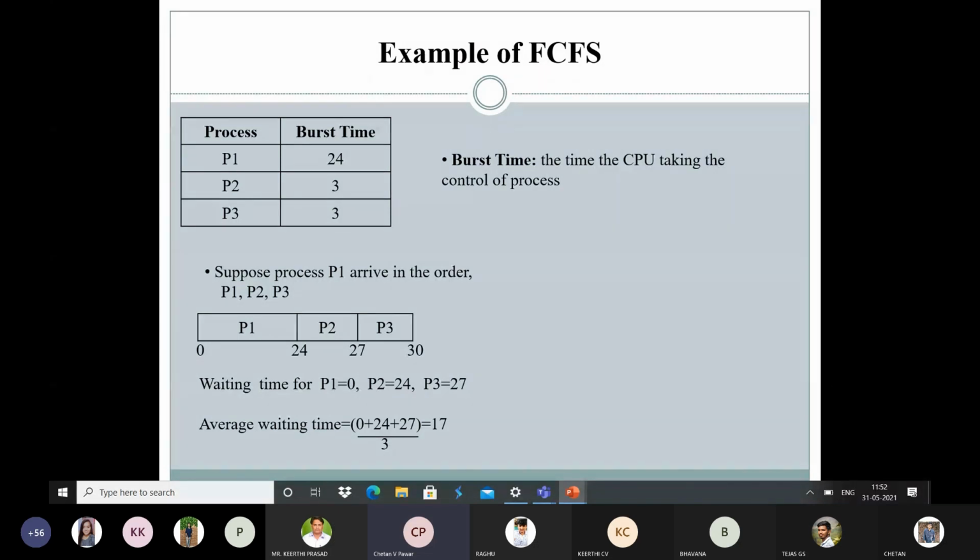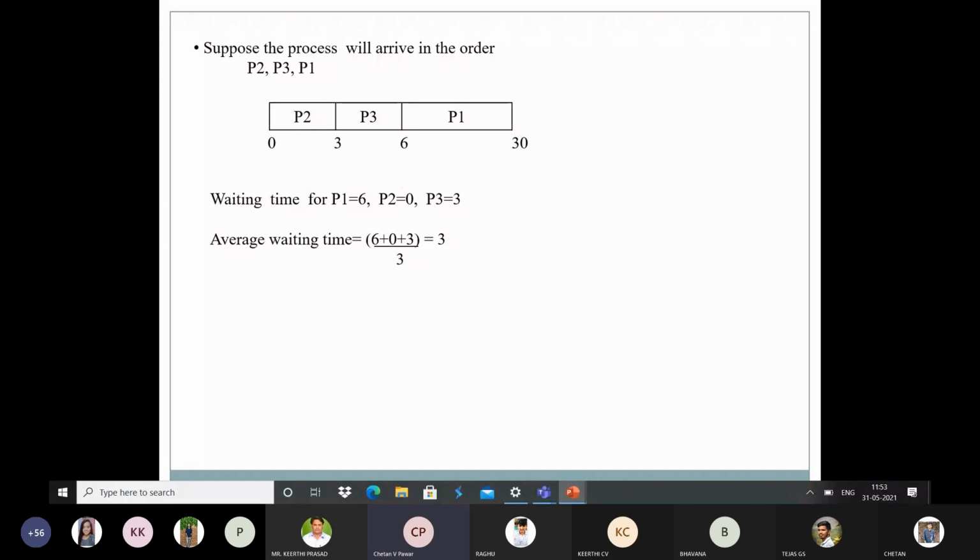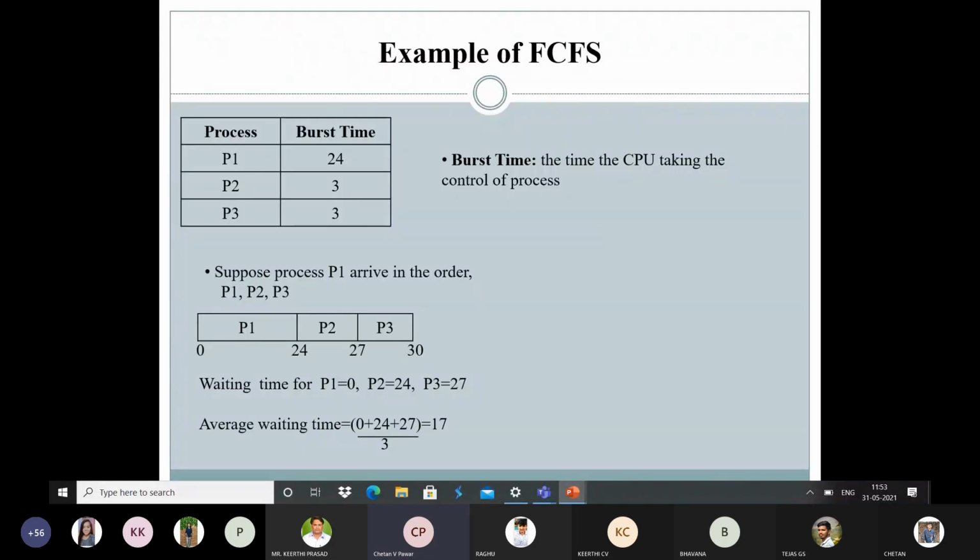So these processes have to wait in the queue. P2 has to wait up to 24, and P3 has to wait in the queue up to 27. That we call the waiting time. Then what is the average waiting time of first come first serve? 0 plus 24 plus 27 divided by 3 gives 17. The 17 is the average waiting time of the processes executed in the CPU. This is the order I took: P1, P2, and P3.